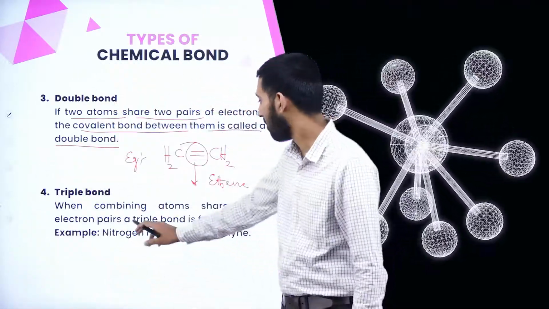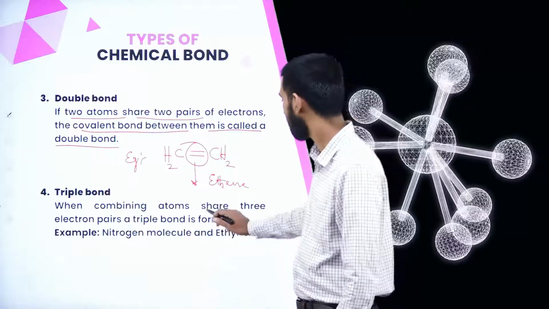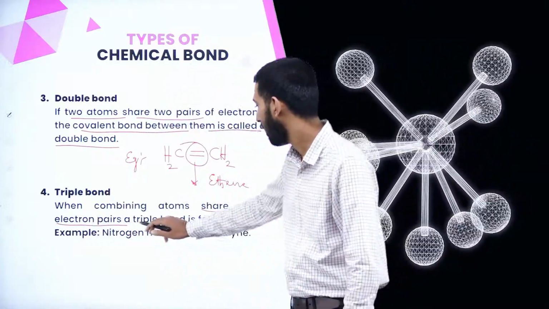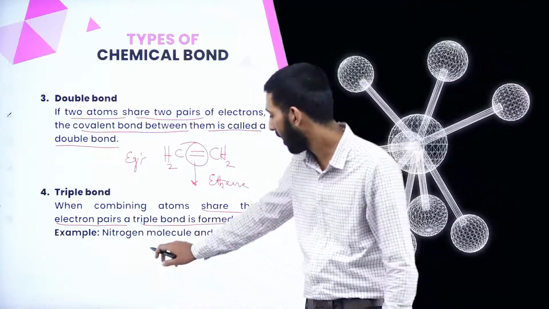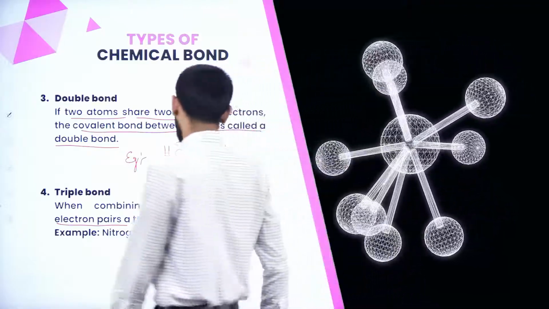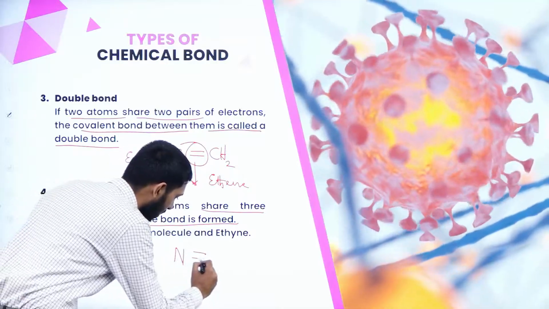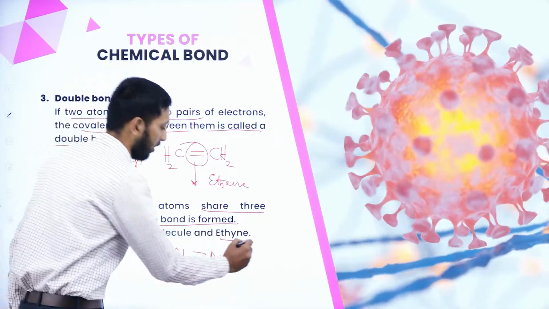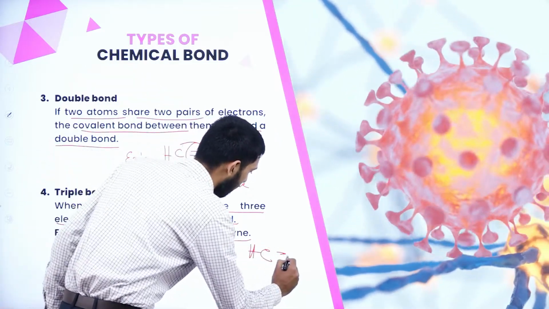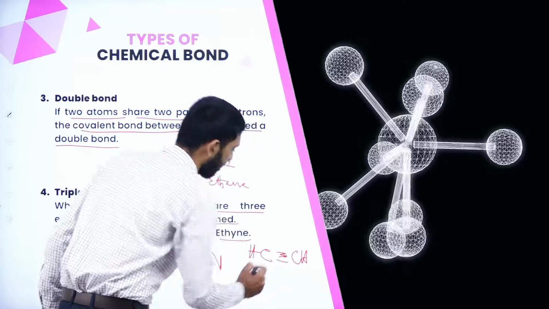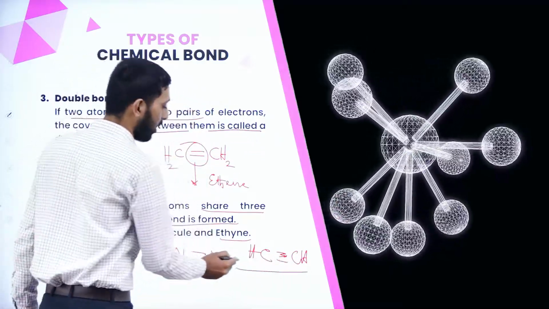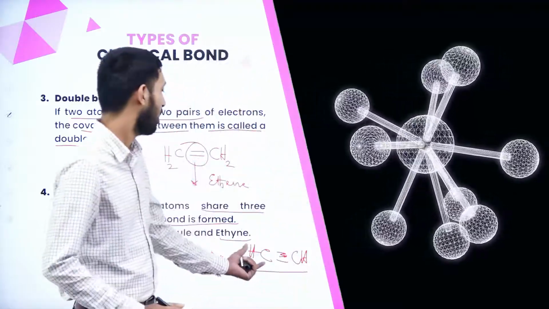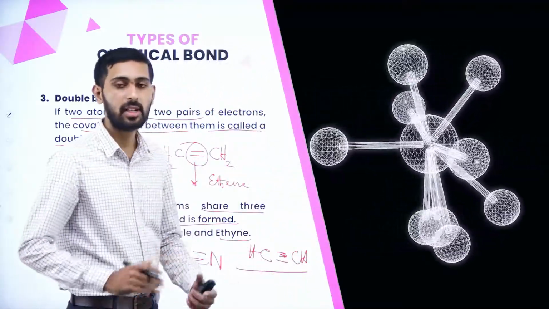Now let us study triple bond. Triple bond means when combining atoms share 3 electron pairs, then it is considered as a triple bond. The example I have given is the nitrogen molecule. How will it be? This is the example for triple bond, and they have said ethyne. Ethyne means this is the triple bond between 2 atoms. The bond between 2 atoms is triple, so we can say it is a triple bond.